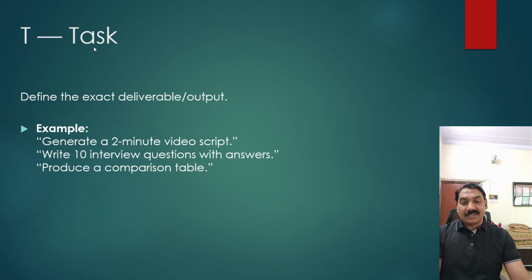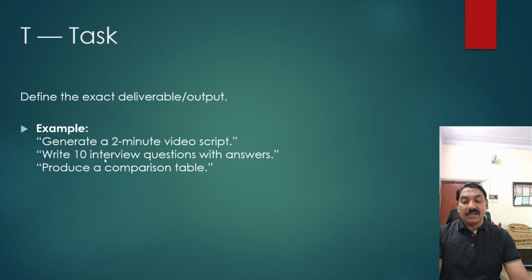Then comes the task. We need to define the task. We have given all those things, but if our task is not clear, then you are not getting the thing which you wanted. So we need to define the exact deliverable or output which we want. For example, I have given the example: generate a 2-minute video script. That is a task which ChatGPT or another AI tool needs to follow, that these are the things which we want from it.